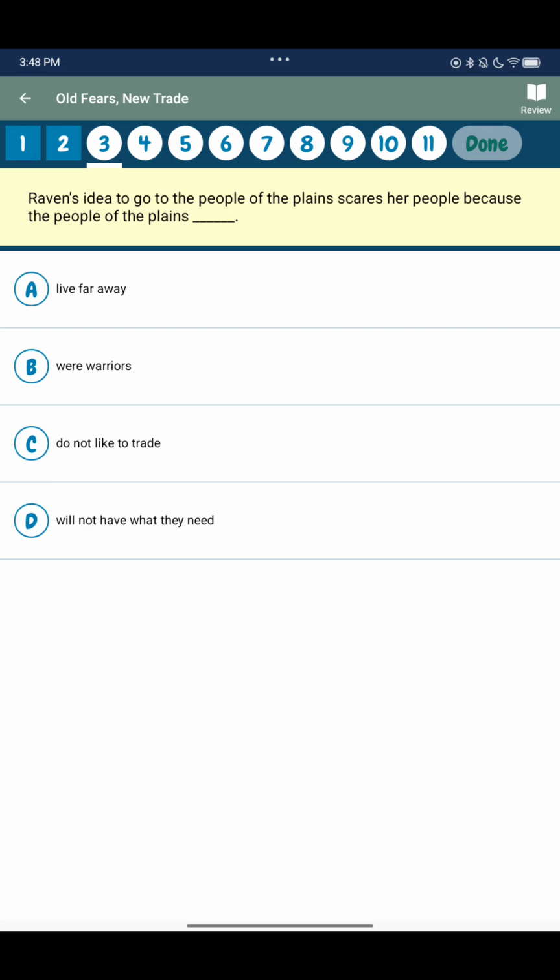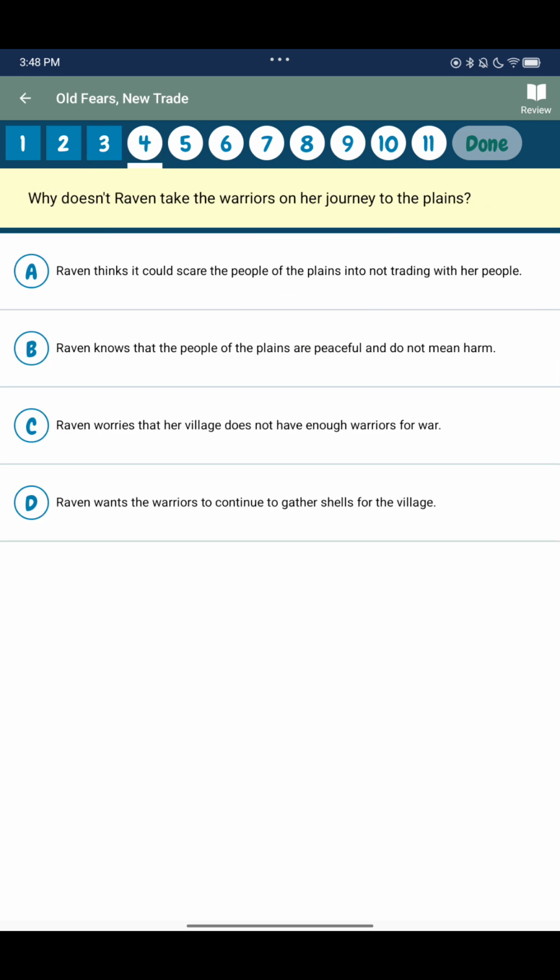Raven's idea to go to the people of the plains scares her people because the people of the plains were warriors. Why does Raven take the warriors on a journey to the plains? Raven worries that her village does not have enough warriors for war.